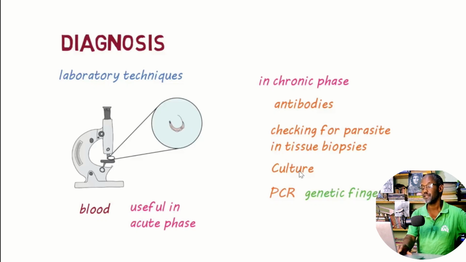You can even do culture by taking some fluid. You grow it, and if there is the microbe, you see it by microscopy, and you can even use PCR, a genetic fingerprinting technique, to identify this particular trypanosoma that causes this disease known as Chagas disease.